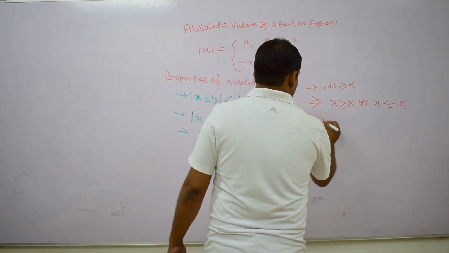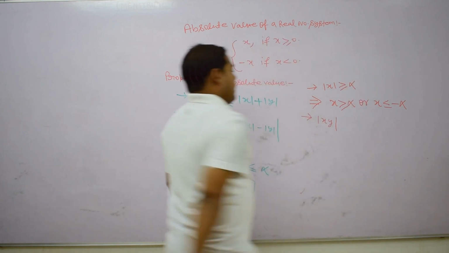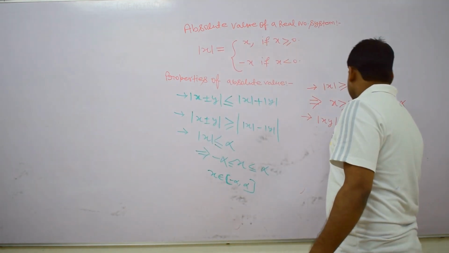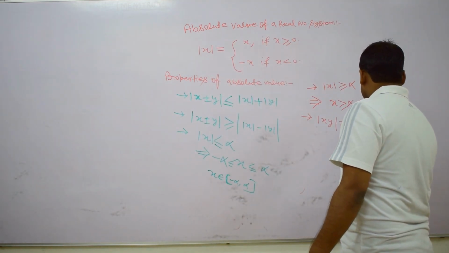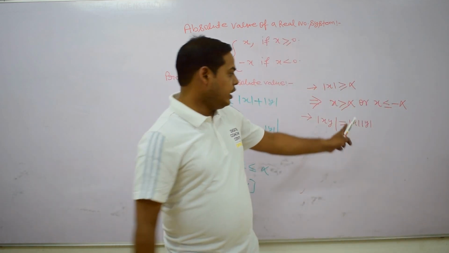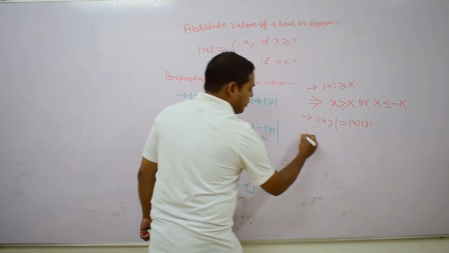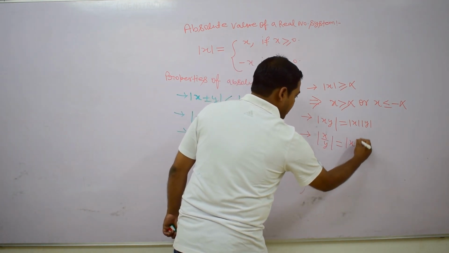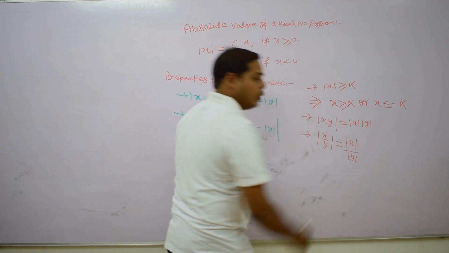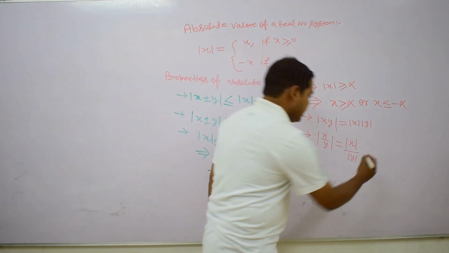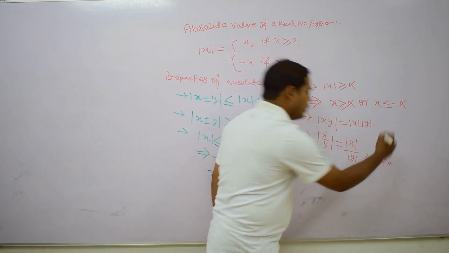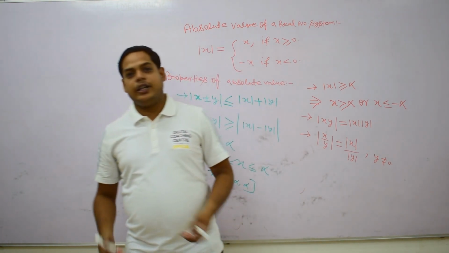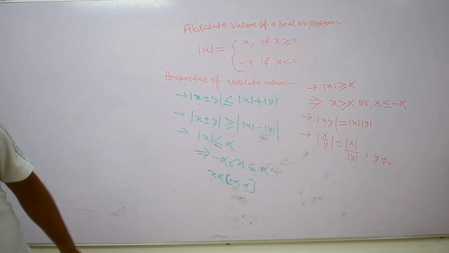Now, if you want to find the absolute value of the product of two real numbers, it breaks like this: mod x times mod y. There is no inequality. If you want to find the value of x by y, it can be written as the absolute value of x divided by the absolute value of y, provided y is different from 0, otherwise it is not defined. So these are the properties of absolute value for a real number.